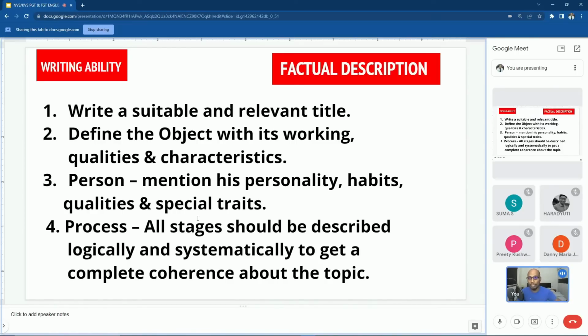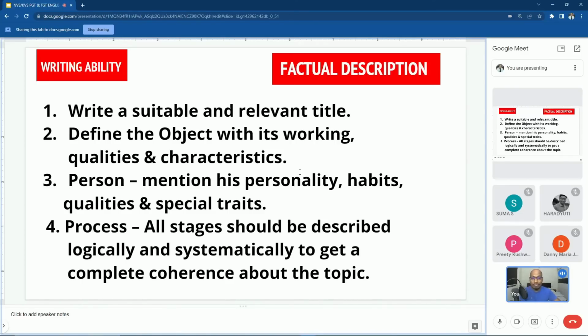First, write a suitable and relevant title. So factual descriptions have title. Then define the object with its working, qualities and characters. When you are asked to describe something which is present in this world, then that object must be described in proper qualities with the proper characteristics. Then if they ask you to describe a person, like Gandhiji or Nehru or Sardar Vallabhbhai Patel or anybody, then we have to mention his personality, habits, qualities and special traits.